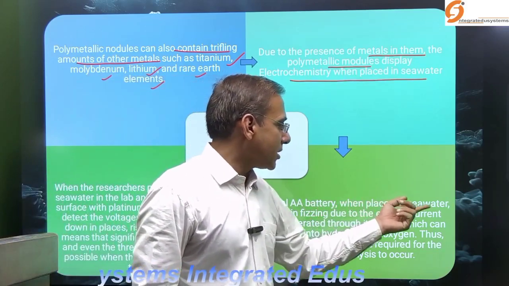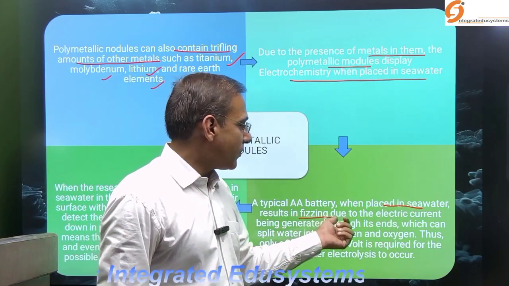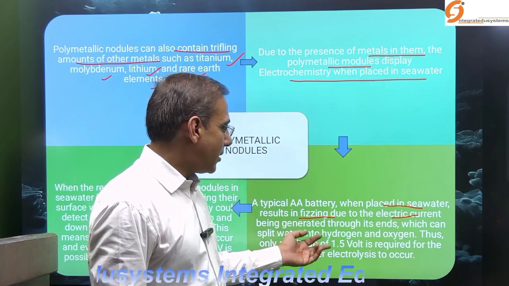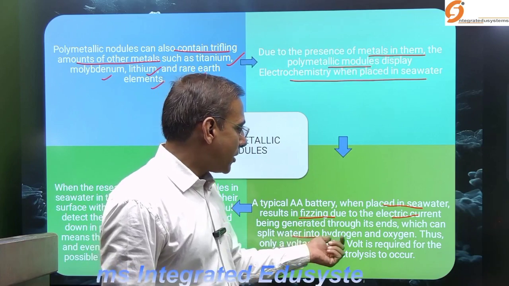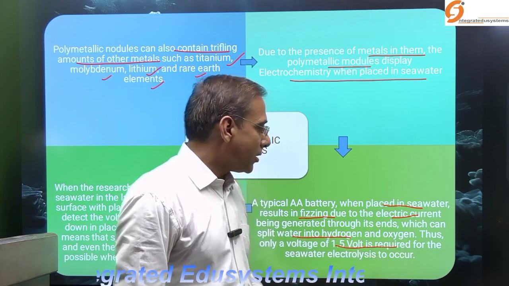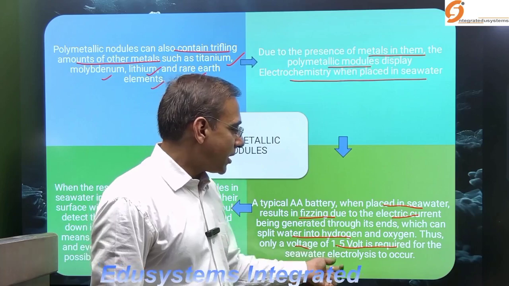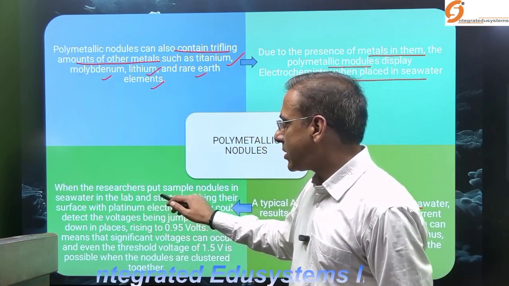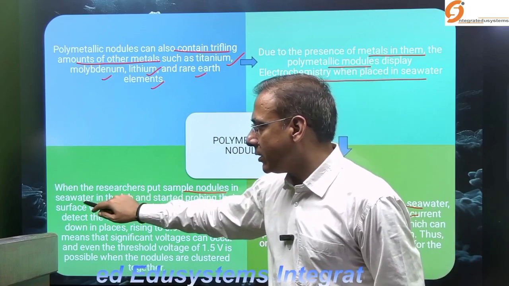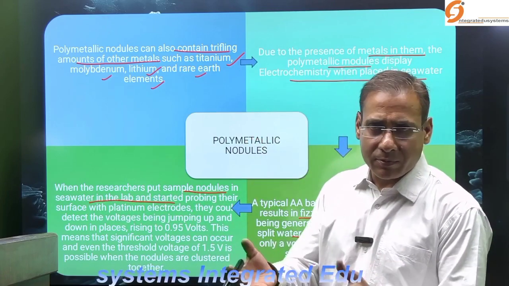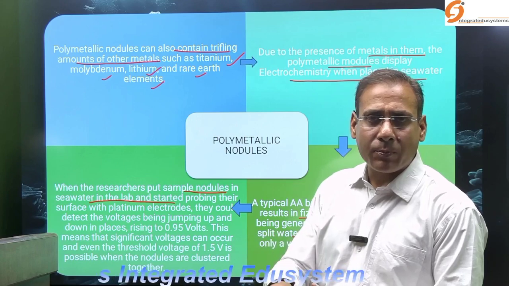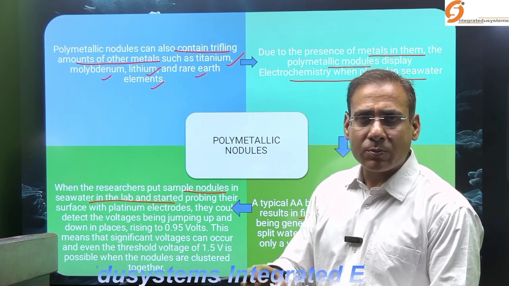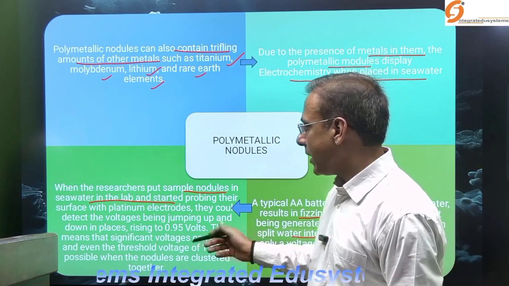Okay, when placed in the seawater, what happened? It results in fizzing due to the electric current that is generated. And to split the water, 1.5 volts is required. What the scientists discovered is that when the researchers put a sample of the nodule in seawater in the lab, when they took seawater and put the polymetallic nodules in, they identified how much voltage was created.